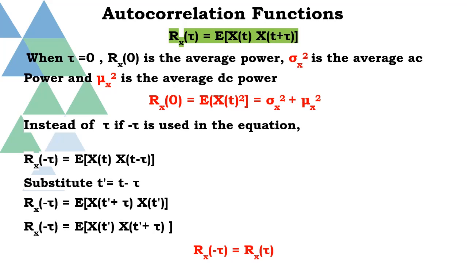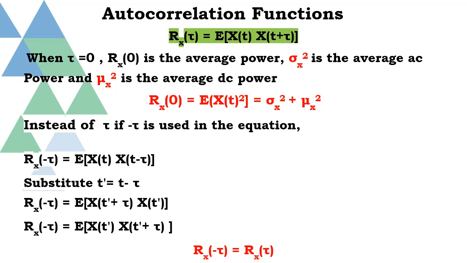Substituting this expression, we get Rx of minus tau is equal to the expected value of x of t dash plus tau into x of t dash, which can be written as the expected value of x of t dash into x of t dash plus tau.